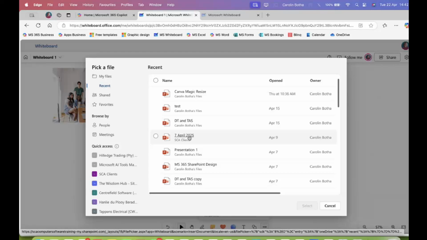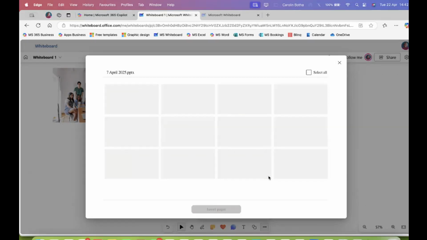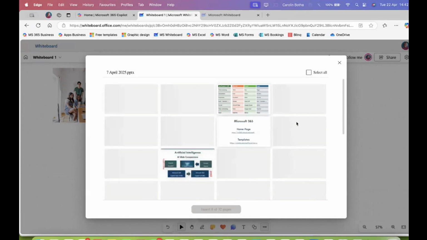So let me just go for 7th of April. I select it, and that allows me, of course, to select there and allows me to select it here. And because it's a PowerPoint presentation, it will show you all the different slides. If it can just show up, that will be very cool. Come on, guys. Oh, there you go.